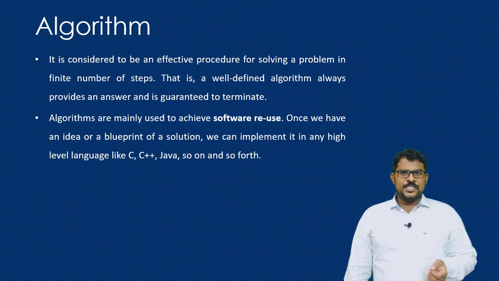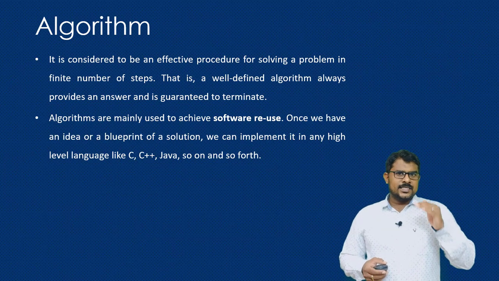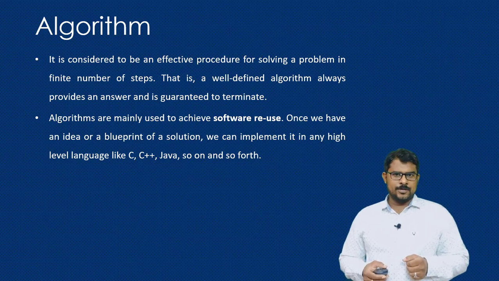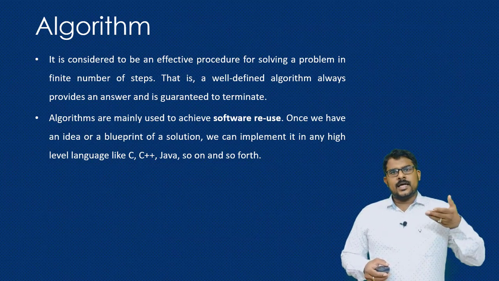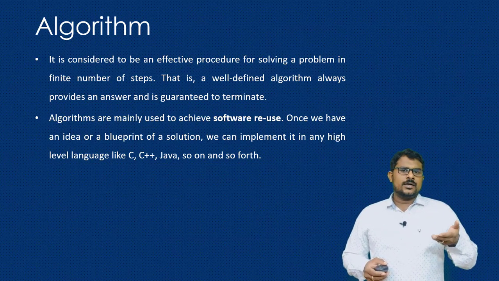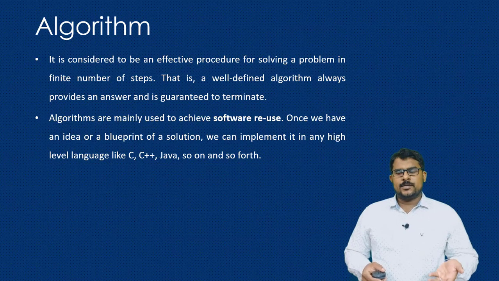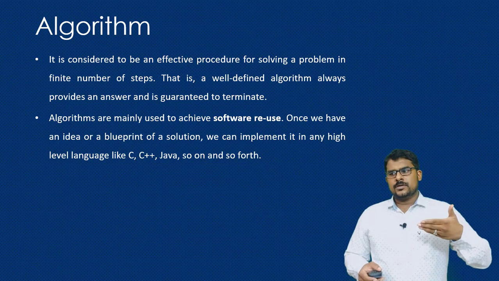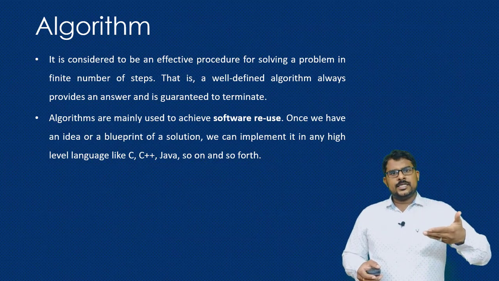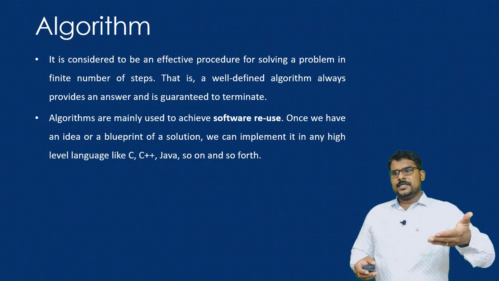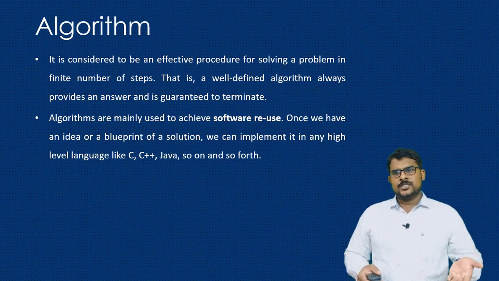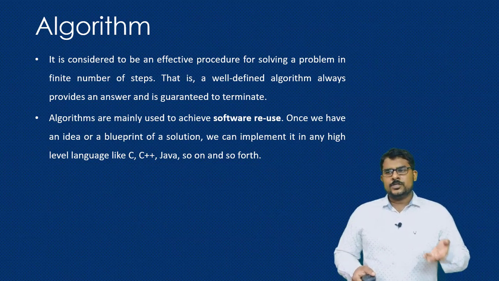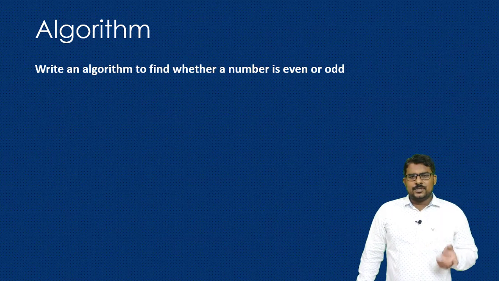The next topic we are going to see here is the algorithm. Algorithm is a step-by-step procedure to solve a particular problem. Here the algorithm can be used as a blueprint for a particular program. Once you write an algorithm for a program, it can be implemented using any high level language like C or Java or anything. Let us see with an example how we write an algorithm.